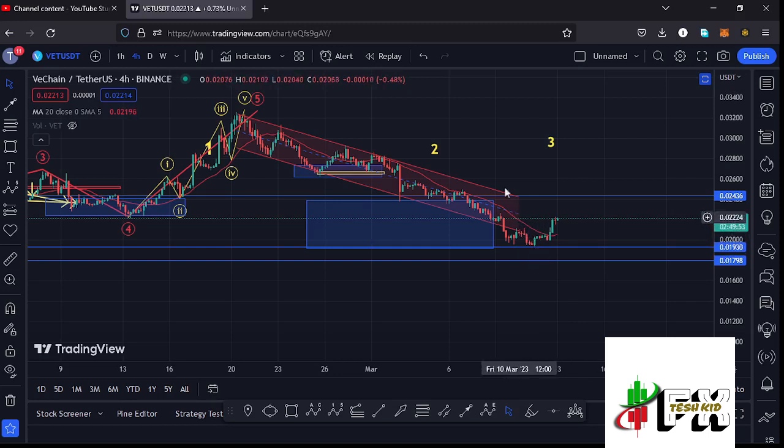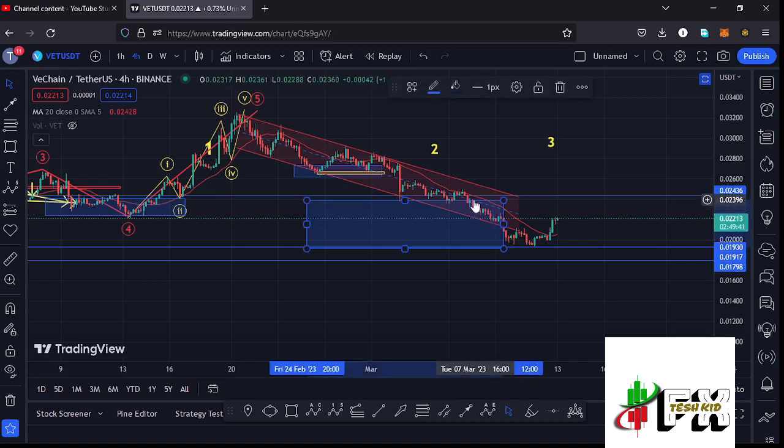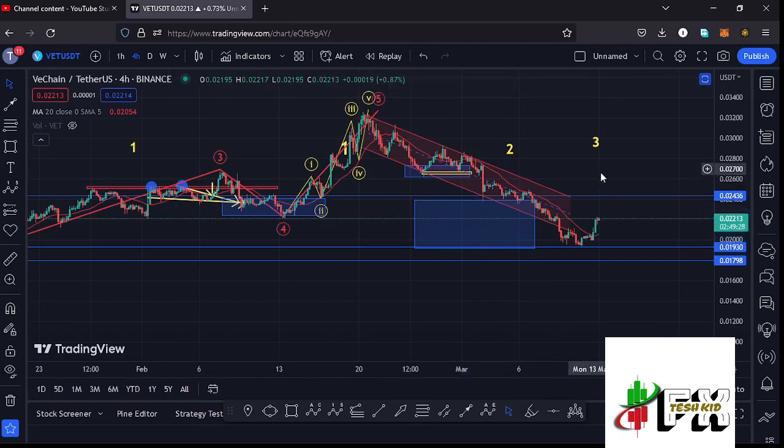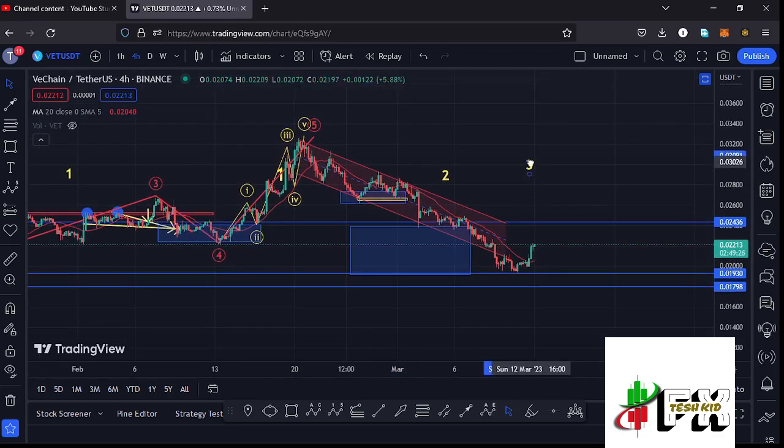We have also continued to obey the Elliot structures, where we have fully maximized our minimum retracement area to the lower side in the formation of these larger Elliot wave count 2, which is within this blue target area, which lies between the $0.02396 mark and the $0.01921 mark. And after fully maximizing our target areas to the lower side in the formation of these higher Elliot wave count 2, whatever we expect here on the long-term scenarios is the start of this impulsive wave to the upper side in the formation of this wave 3.